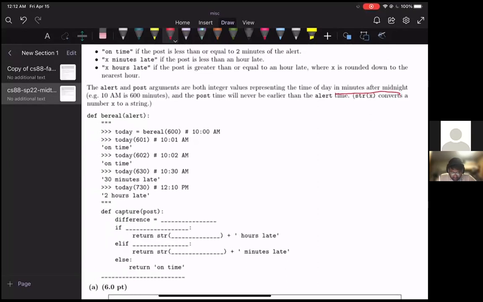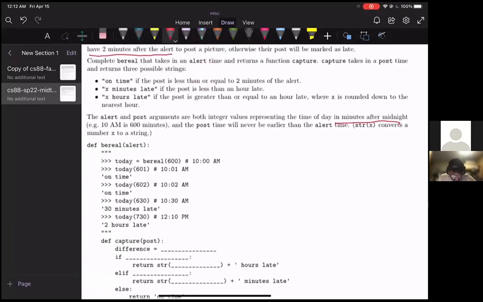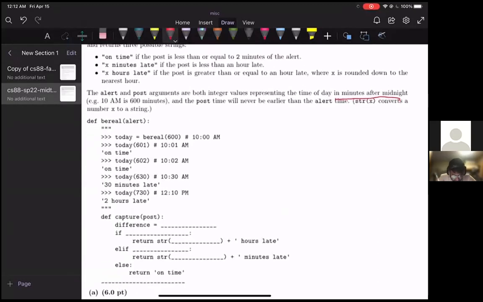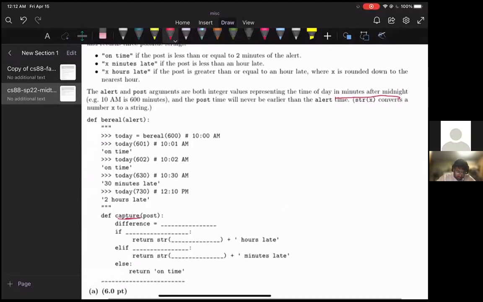Okay, great. So I guess we can start by just skimming the doc test here. As you can see, they created a variable today, and they set it equal to a call on Be Real, and they pass in 600. So 600 here acts as the alert time. Then that function will return another function, capture. So recall that it's a higher order function, and then capture will take in an argument 601. And 601 is going to act as the post time.